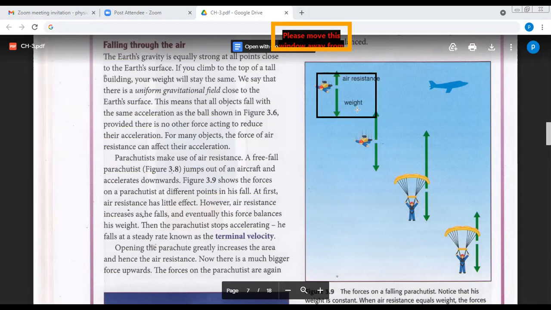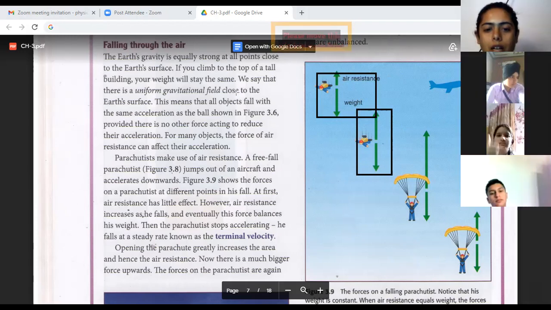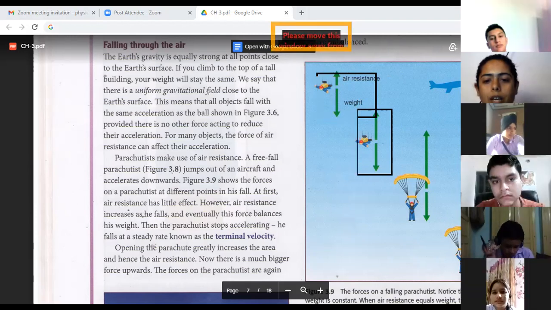The air resistance increases a little as he is coming down, because there is a blanket of air around the earth. As you keep moving in the downward direction, air resistance keeps increasing.